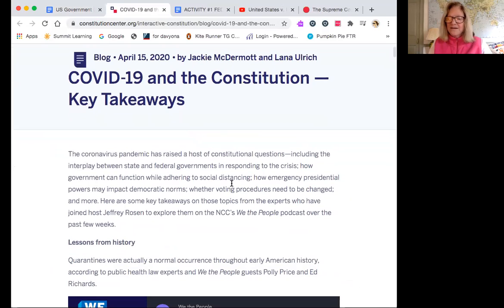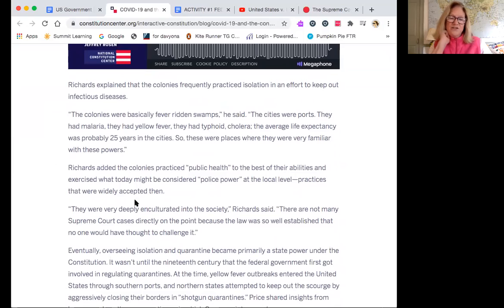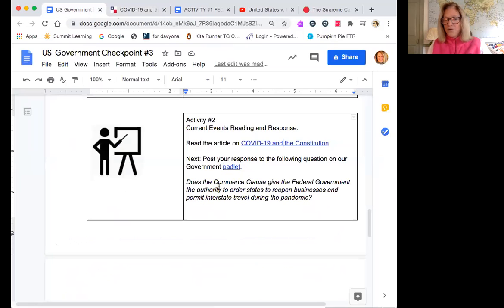Who's in charge? So if my state, our state, Rhode Island, decides that we're going to shut down and we're not going to let people from New York, Massachusetts, and New Jersey come in, which has happened, can the federal government say, wait a minute, this is interstate, we're involved, we're going to order you to allow people in? Can they do that? That's a question. And you're going to read this article, and you're going to post your response to this question. Does the Commerce Clause give the federal government the authority to order states to reopen businesses and permit interstate travel during the pandemic? This is a question.